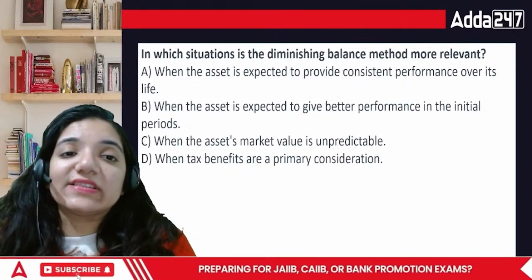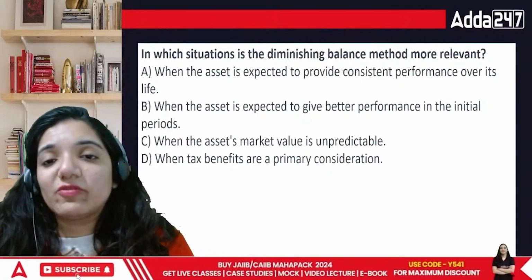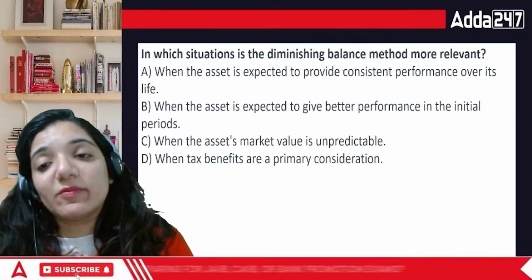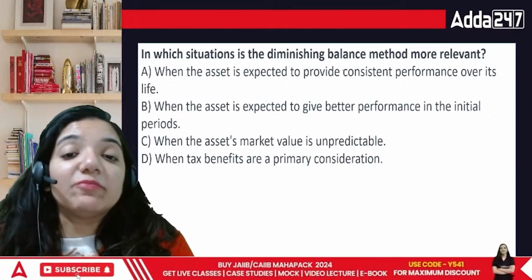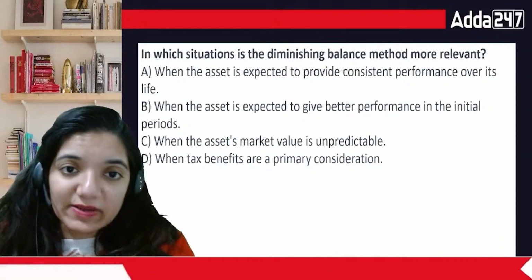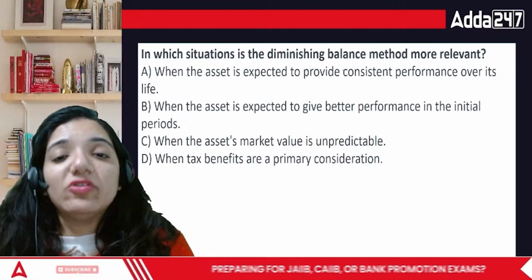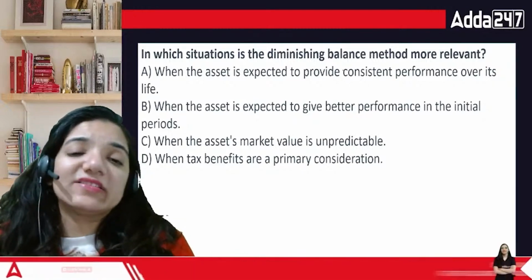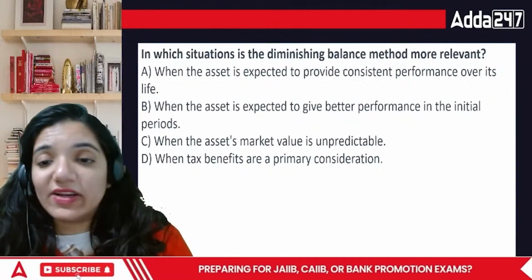In which situations is the diminishing balance method more relevant? When the asset is expected to provide consistent performance over its life, when the asset is expected to give better performance in the initial periods, when the asset's market value is unpredictable, or when the tax benefits are a primary consideration. When we talk about the diminishing balance method, you use it more in the initial years, and then it stabilizes, because the depreciation in the initial years on the basis of rate would be more.